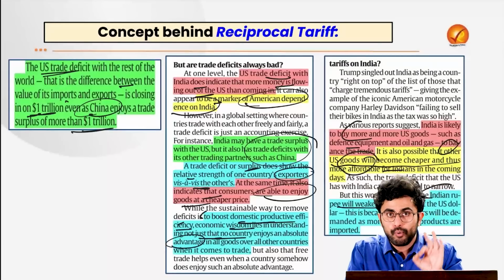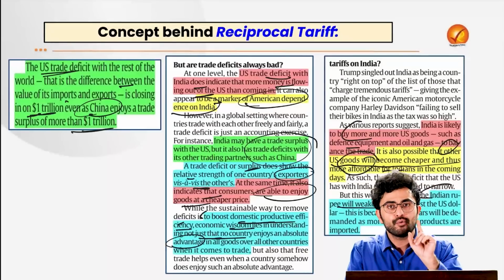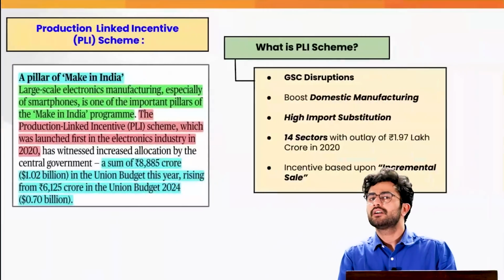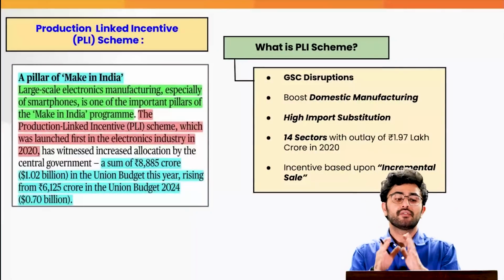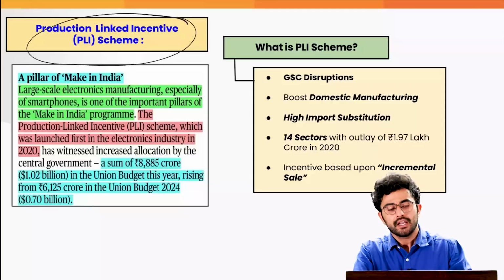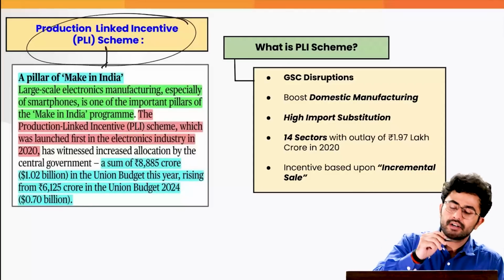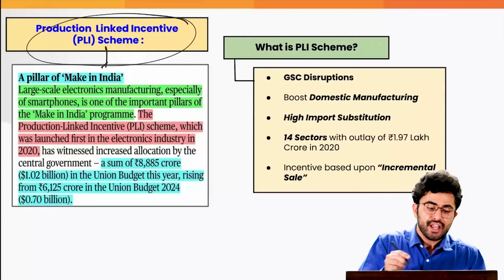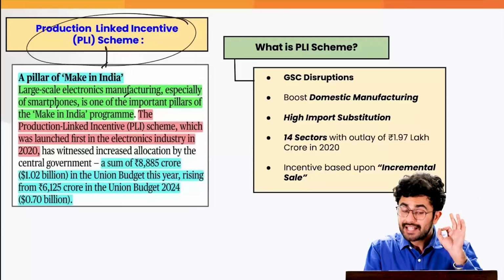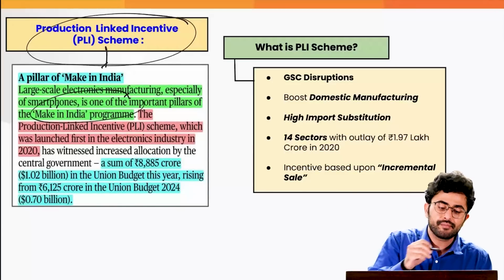So keep these important economic concepts in your mind and we move forward to the next news, where we are going to talk about a very important government scheme which actually featured in one of the editorials. The scheme is the Production Linked Incentive scheme. The idea was that it is a very important component of Make in India, where large scale electronics manufacturing, especially of smartphones, is one of the important pillars of Make in India.